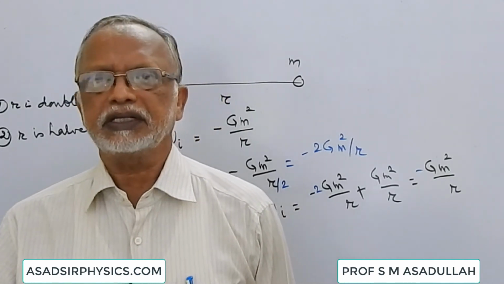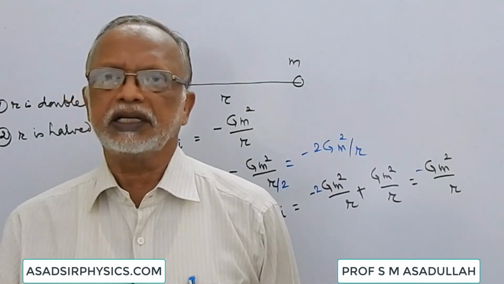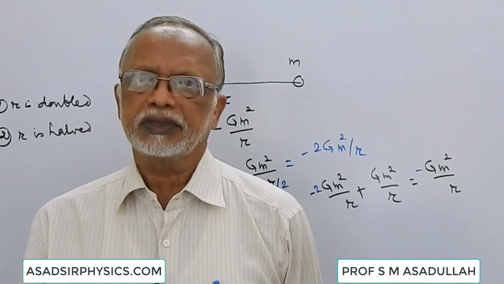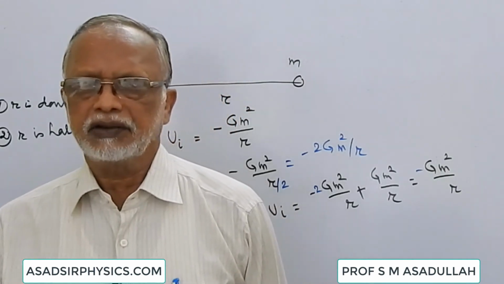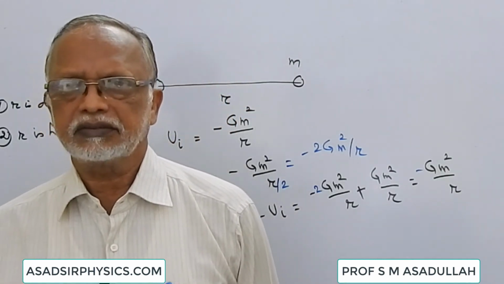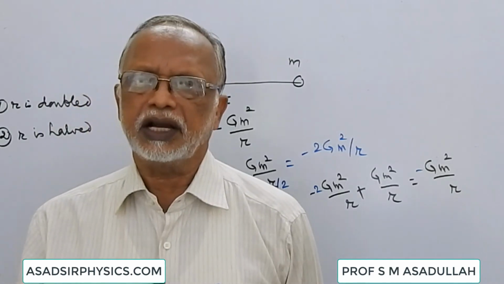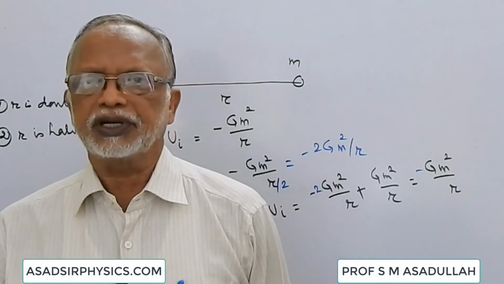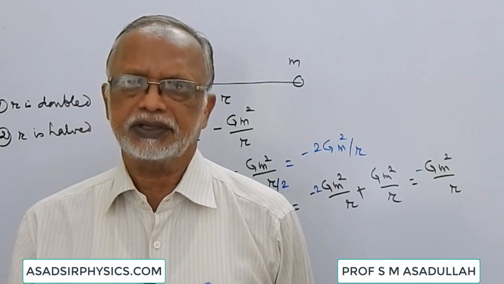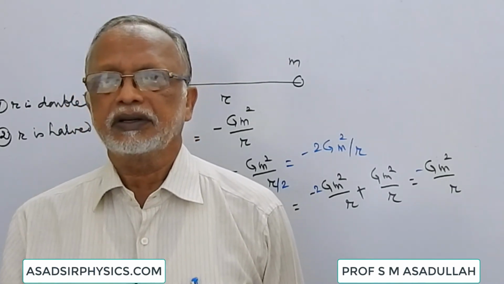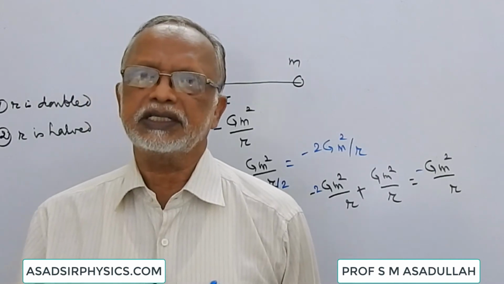That all depends on what the initial potential energy is and what the final potential energy is. If the final potential energy is less negative than the initial potential energy, the change in potential energy is positive. This will happen when the distance between the bodies is increased.